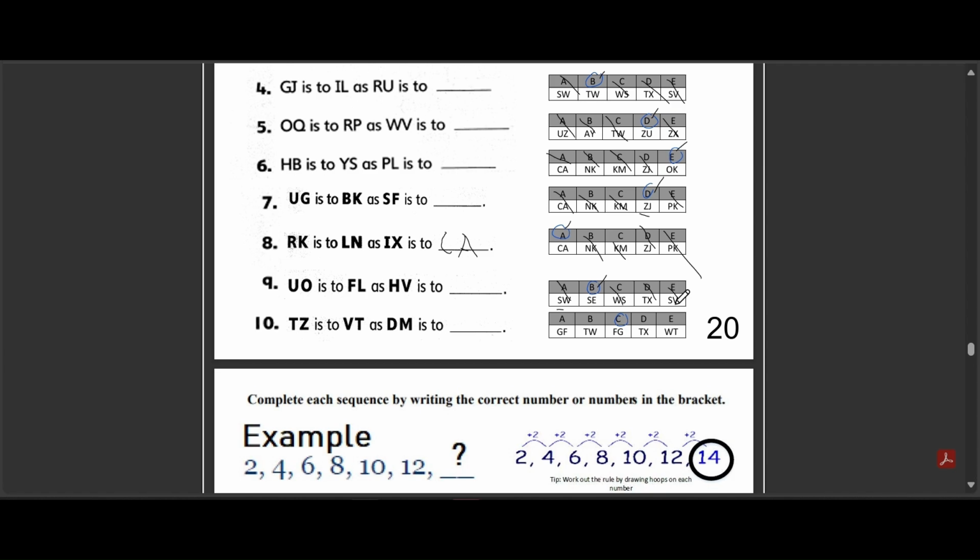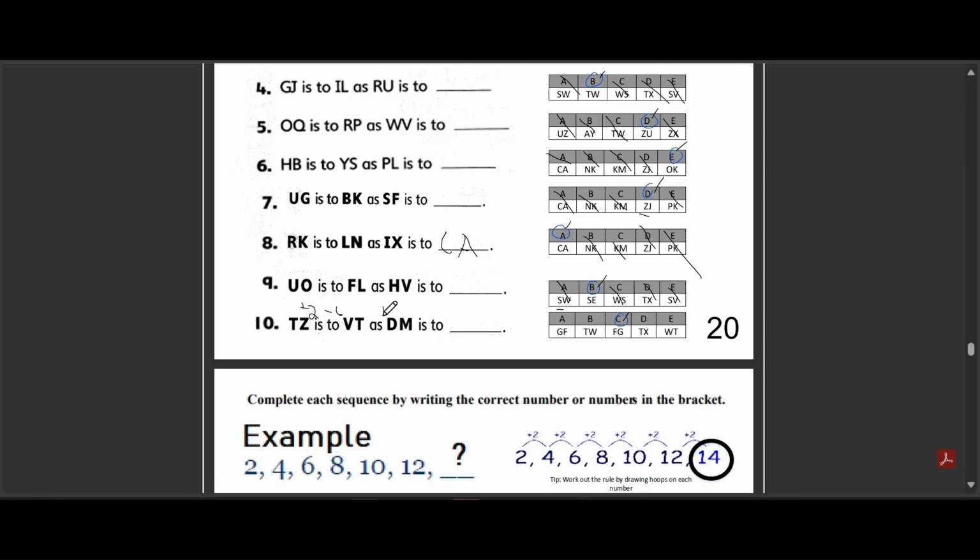Question 10. TZ is to VT as DM is to what? The options are A, GF, B, TW, C, FG, D, TX, and E, WT. The correct answer is C, FG. From T to V, we add 2. From Z to T, we subtract 6. So our pattern is plus 2, minus 6.